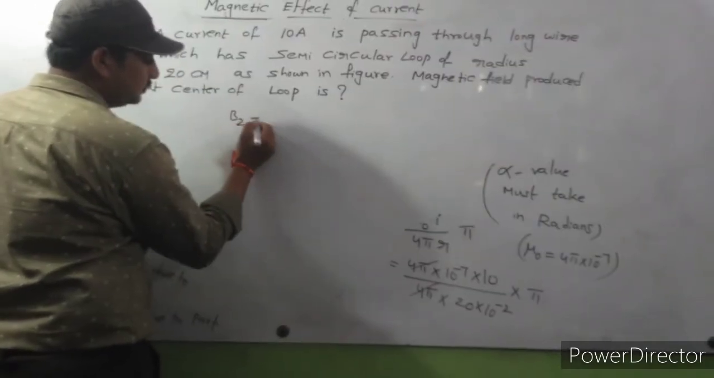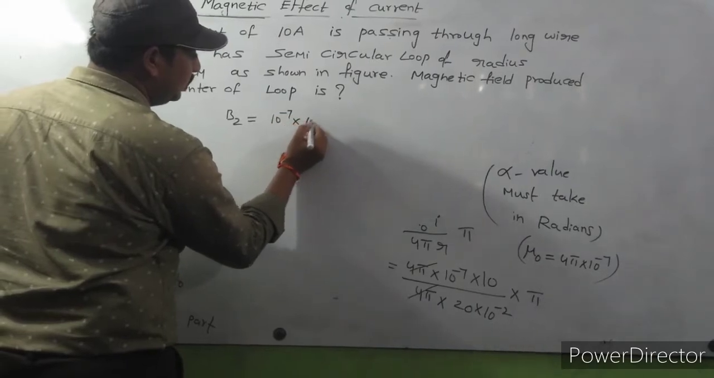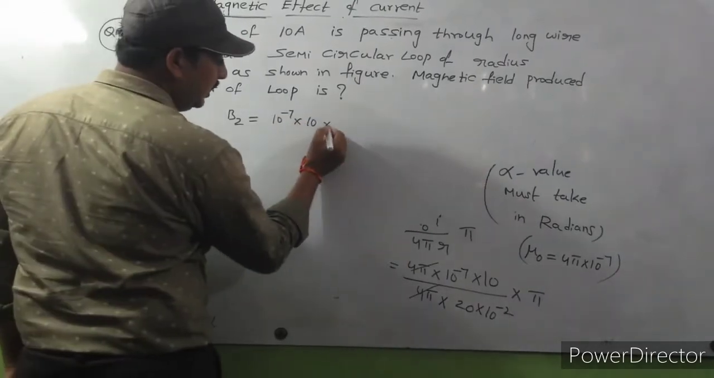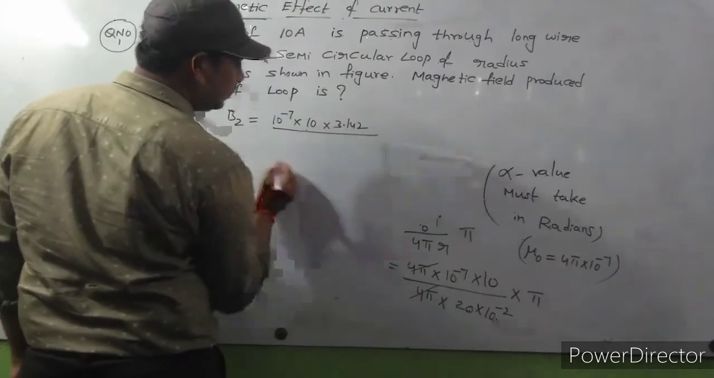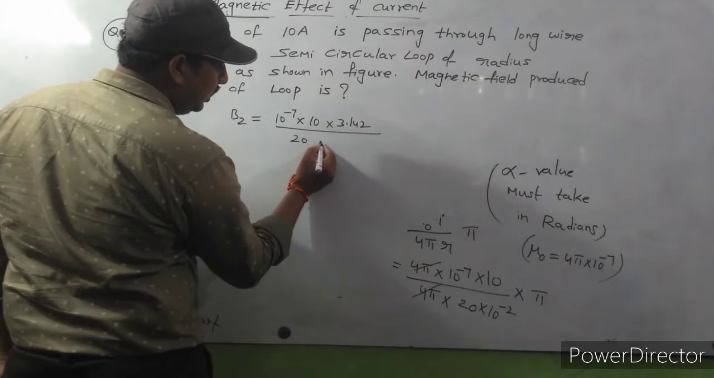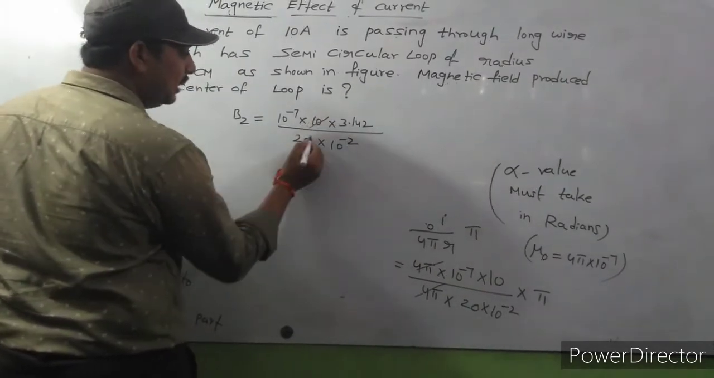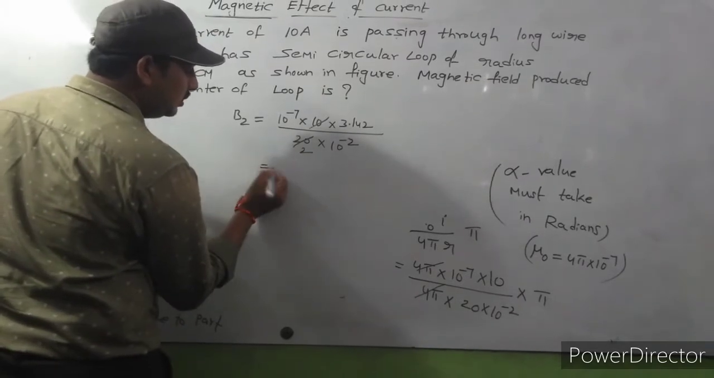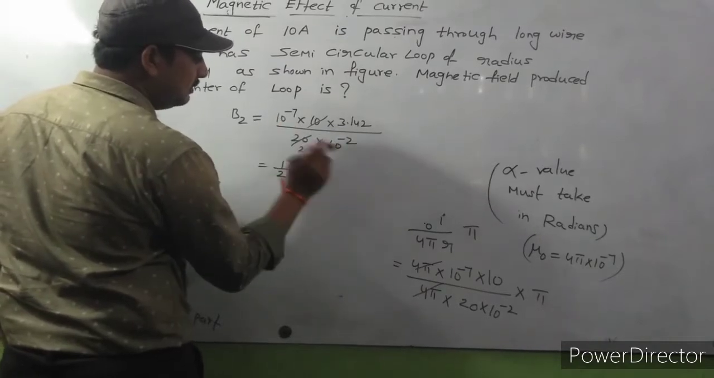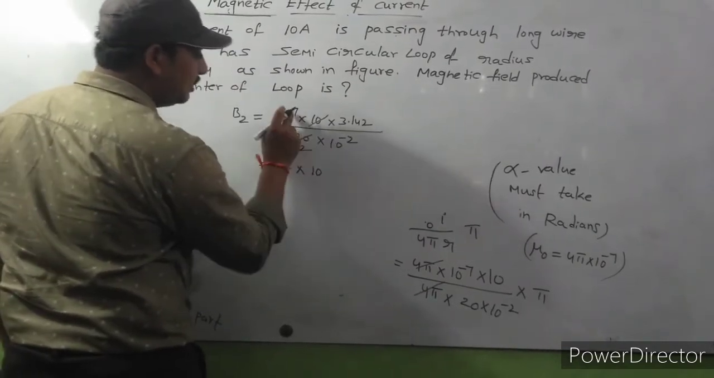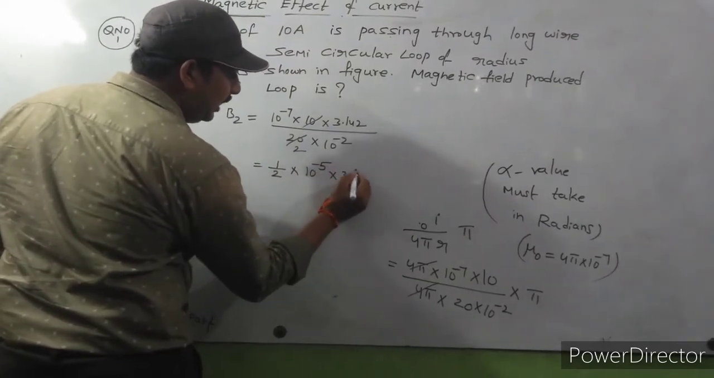B2 is equal to 10 power minus 7 into 10 into 3.142 by 20 into 10 power minus 2. 10 how many times? 2 times. So here 1 by 2 into 10 power minus 7, 10 power minus 2. That is nothing but minus 7 plus 2, minus 5, into 3.142.